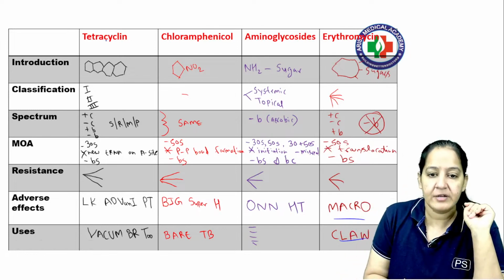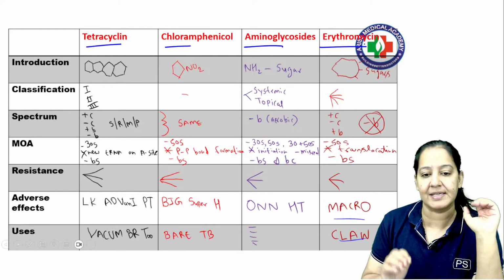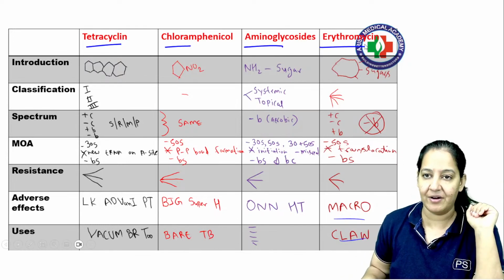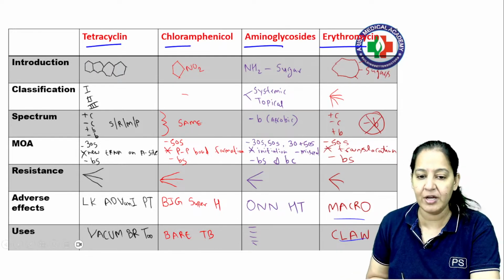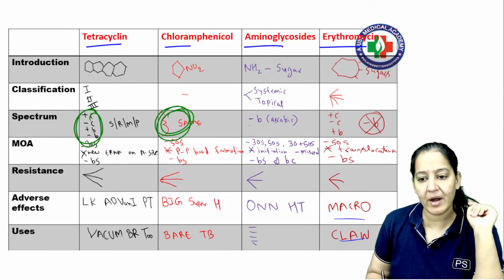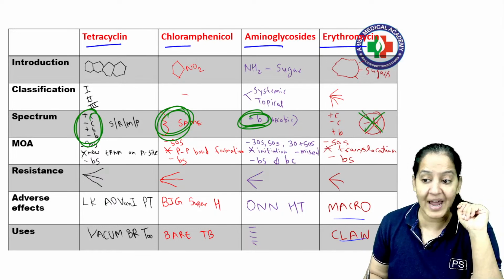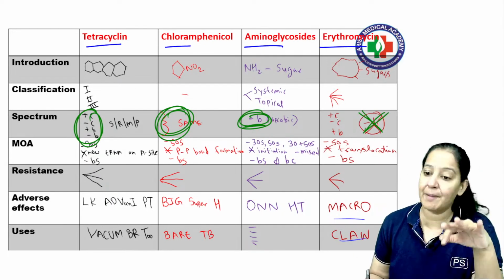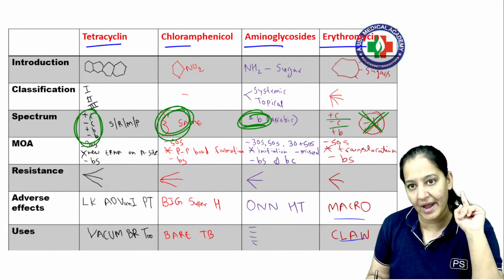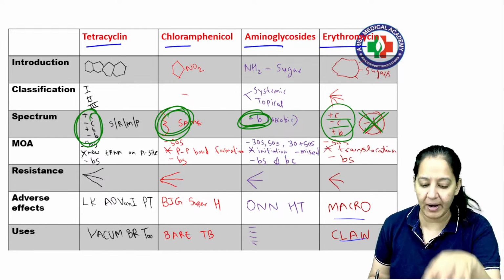Everyone on the screen. Tetracycline, chloramphenicol, aminoglycoside, erythromycin. They all inhibit protein synthesis in the bacteria, right? Regarding their spectrum, you get many questions. Tetracycline is broad spectrum. Chloramphenicol is broad spectrum. Aminoglycoside acts only on gram-negative bacilli. Erythromycin does not act on gram-negative bacilli, except that it acts on all cocci, gram-positive and gram-negative, and gram-positive bacilli. The remaining 3 will come here, right?